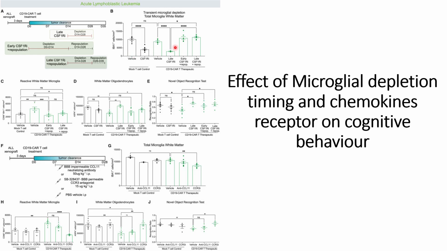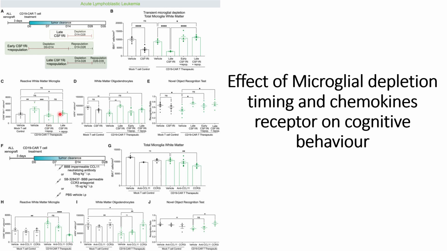When the microglia are repopulated in the case of early CSF1 we can see the repopulation, and also for the late CSF1 condition we see a regrowth of microglia. Thereafter, when they check the reactive white matter microglia, they see a decrease in it for the early CSF1 conditions.